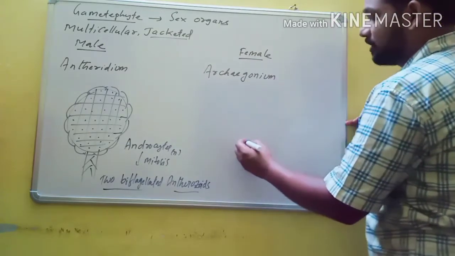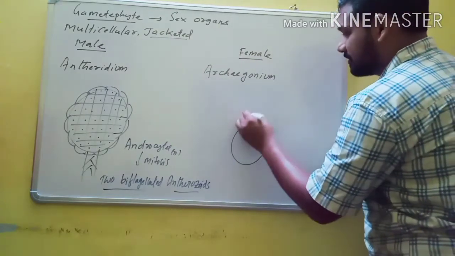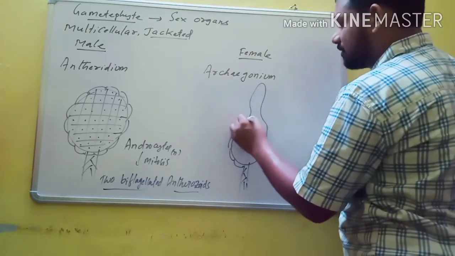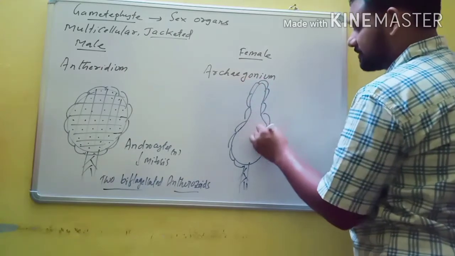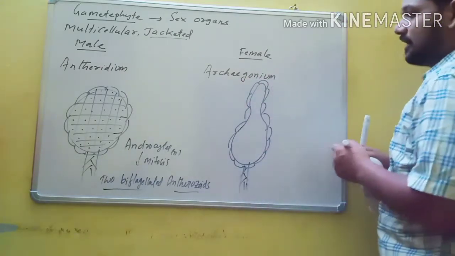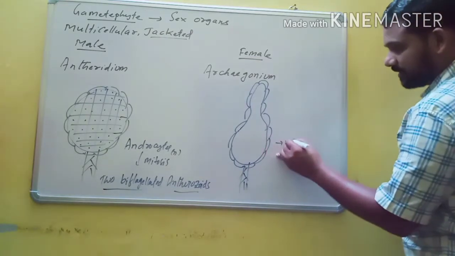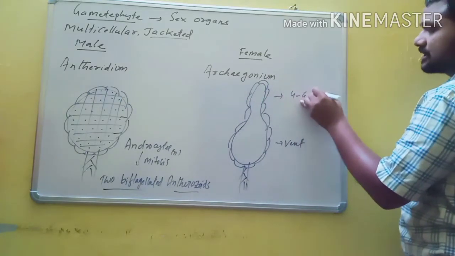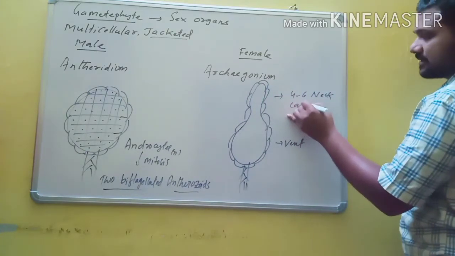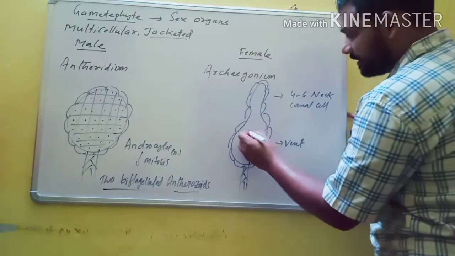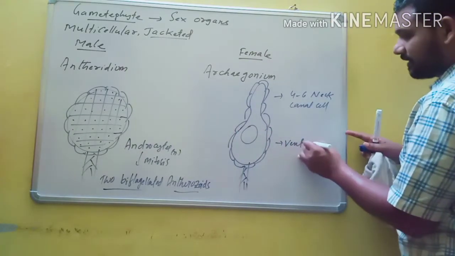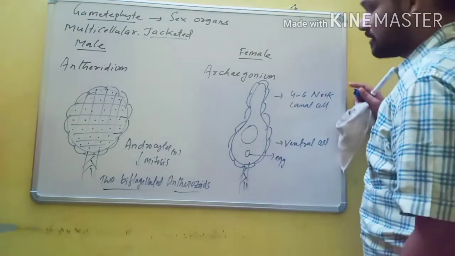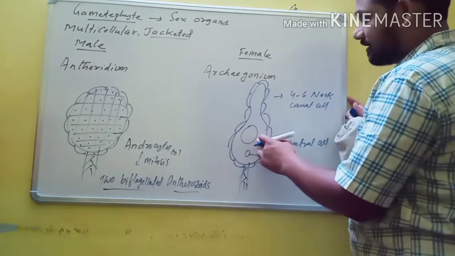Then the archegonium. The archegonium is flask shaped, and similar to the antheridium, it is also protected by one or two layers of cells. That's why they are multicellular and jacketed. And this archegonium has a venter. So this is the venter and this is the neck. The neck contains four to six, or a few, neck canal cells. The venter contains the ventral canal cell, and this is the egg. So this part is sterile, and this is fertile.